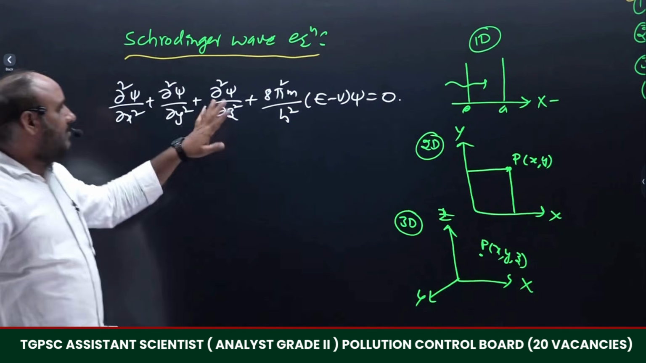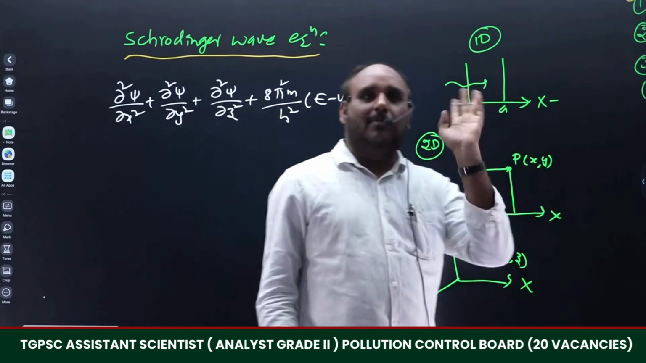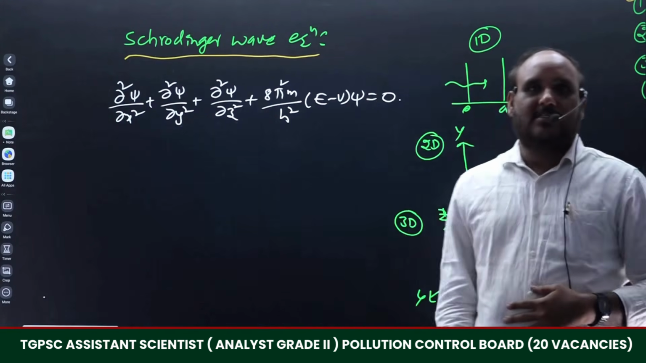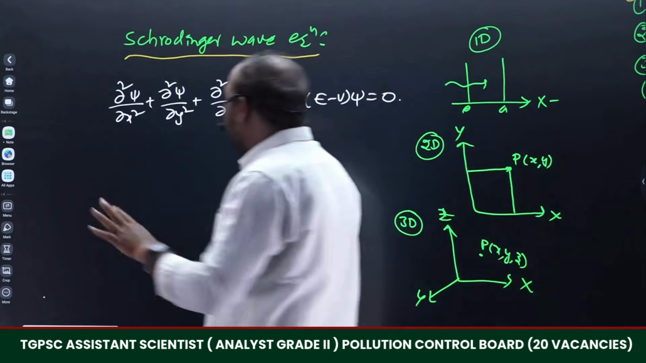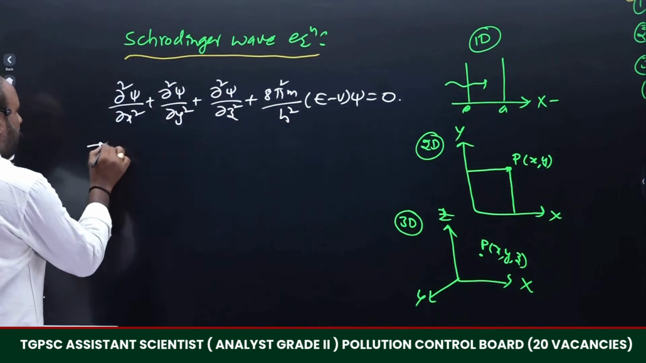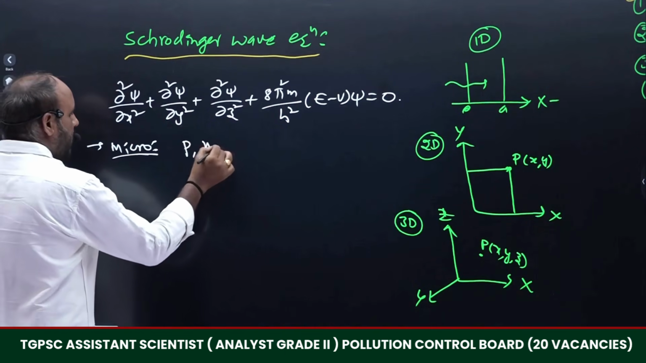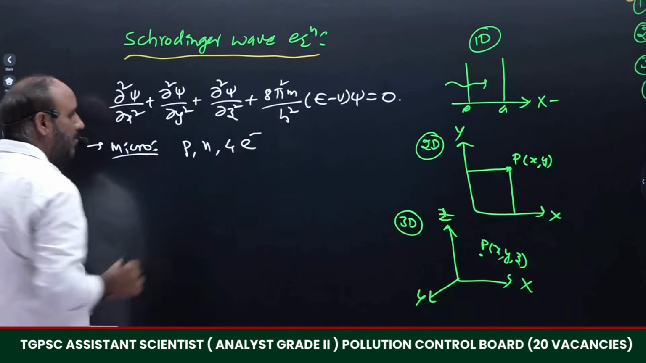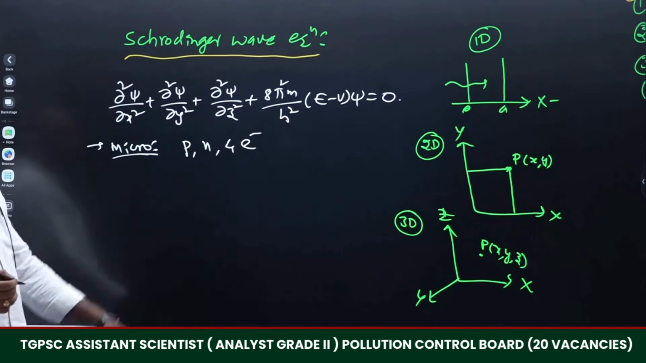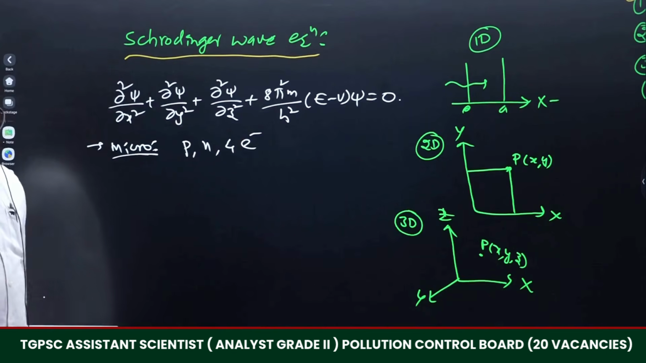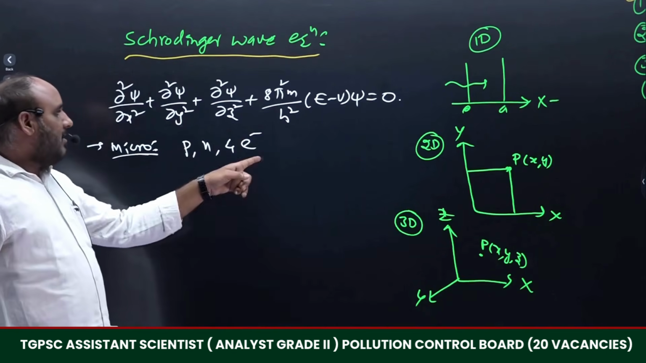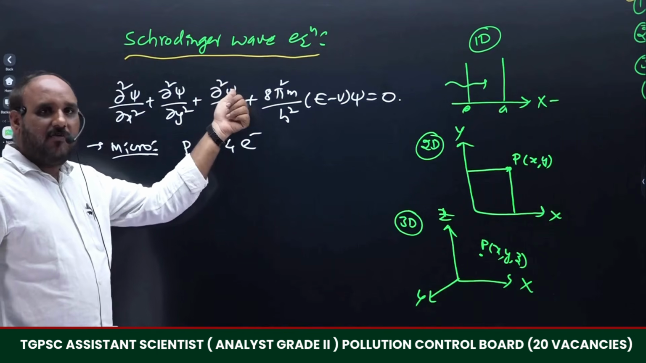What is the base of getting this equation? How will it be applicable to microparticles? Here we are going to discuss microparticles. The proton, neutron and electrons are the microparticles. We are going to study all those properties of protons, neutrons and electrons, and we have to apply the Schrodinger wave equation.